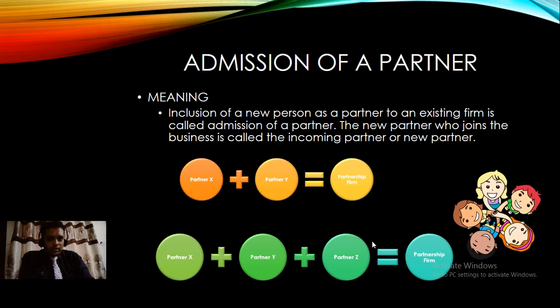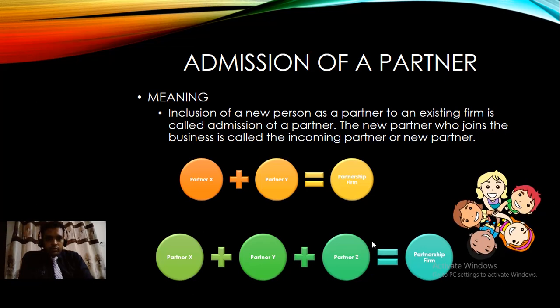As you can see on this slide, partner X and partner Y are already partners in the business, and this is called the partnership firm. But when partner Z arrives, he is known as the incoming partner. So partner X plus partner Y plus partner Z becomes the partnership firm.